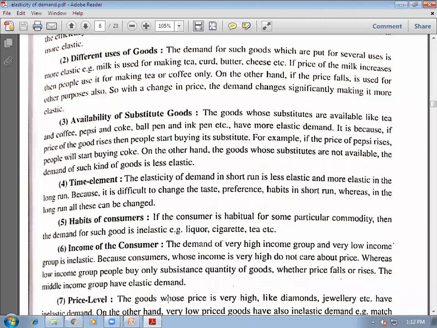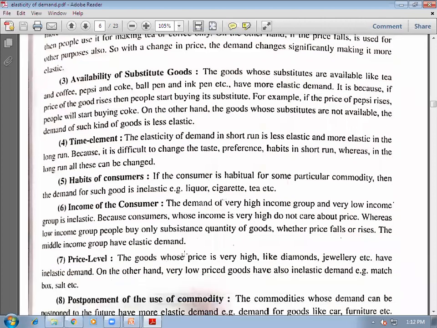But if the moderate income is there, then consumer is consuming comforts or other commodities which are not only necessities, then there will be comparatively elastic demand.